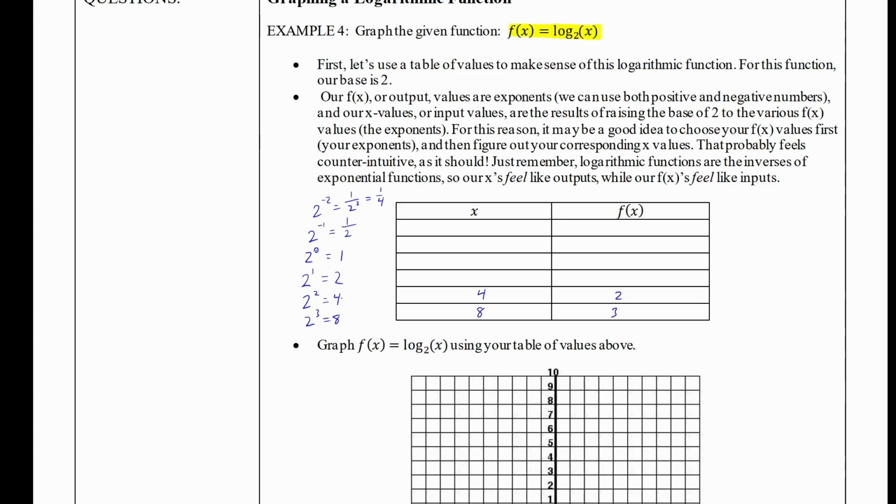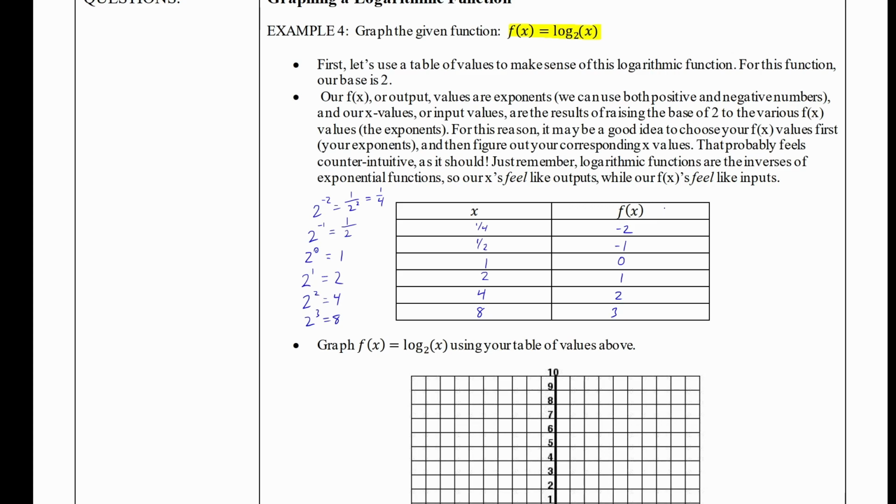The inputs and outputs switch. When I input a 2, I will output a 1. When I input a 1, I will output a 0. When I input a 1/2 or 0.5, my logarithmic function will output a -1. And when I input a 1/4, my logarithmic function will output a -2.